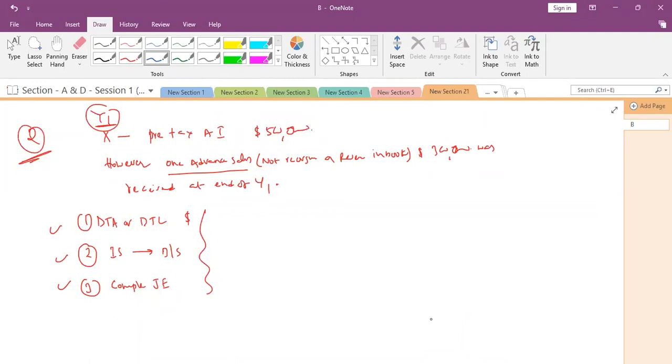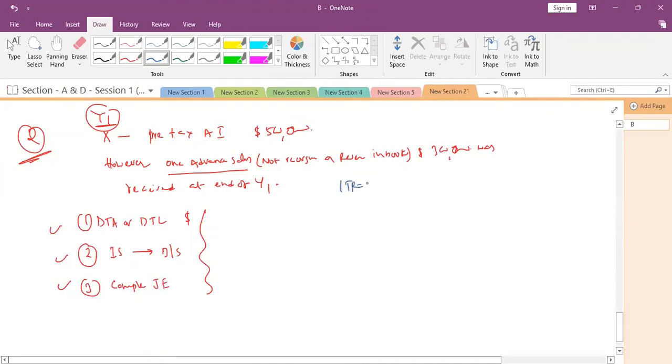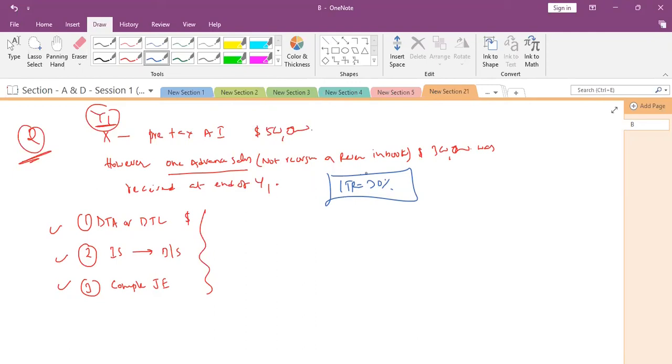That means we have not yet performed services or delivered the goods. The income tax rate is 30%. Advance sales are 300,000.